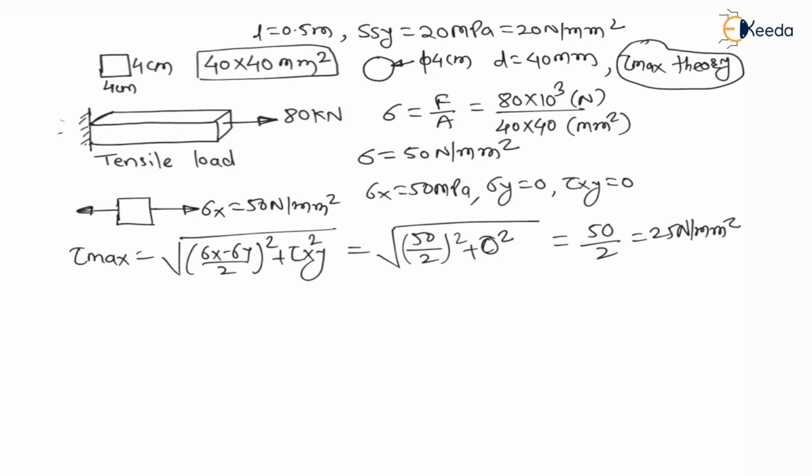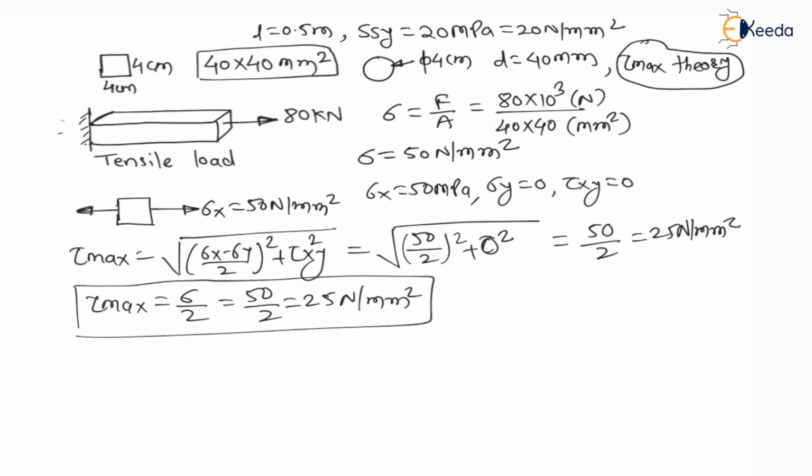For 1D loading we have already proven that maximum shear stress is equal to normal stress divided by 2, which is 50 divided by 2, that is 25 Newton per mm square. So in this bar the maximum shear stress is 25 Newton per mm square.